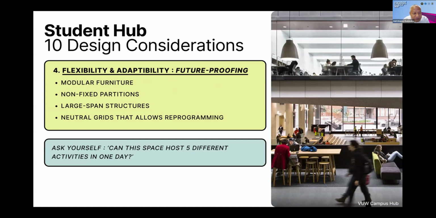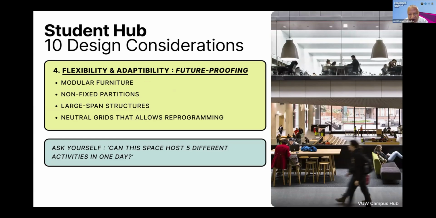The fourth would be flexibility and adaptability. It should be future proofing with modular furniture, non-fixed partitions, large span structures, and neutral grids that allow reprogramming. And you can ask yourself, can this space host 5 different activities in one day? If the answer is yes, then it would be okay.